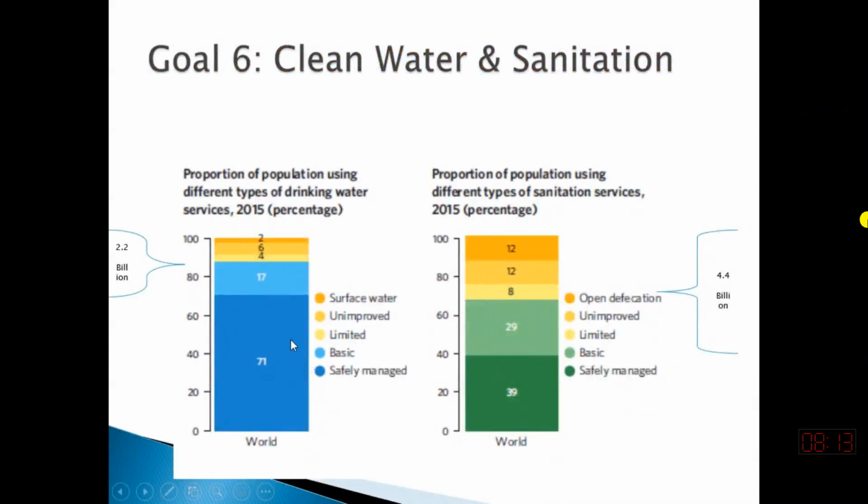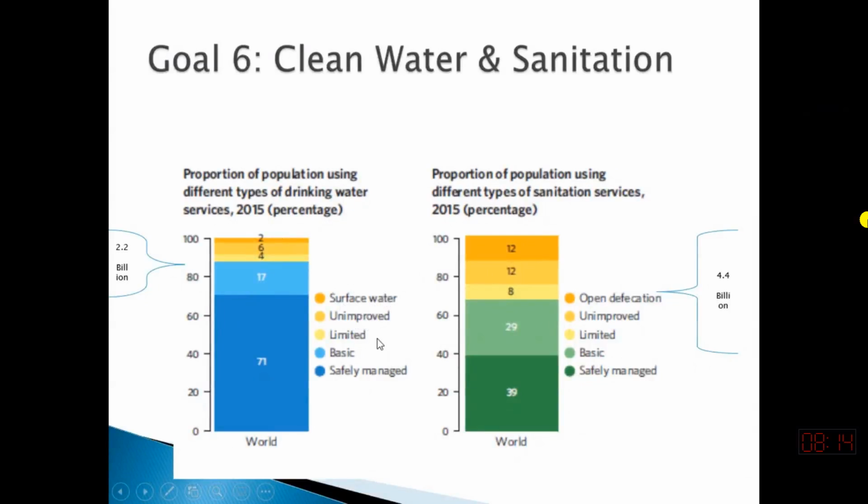In 2015 this was the condition: 71% of the population of the world had access to safely managed drinking water, जबकि कुछ percentage ऐसी थी which were only relying on surface water, यानी ये ponds हैं या rivers हैं, उनसे directly water access कर रहे थे, पी रहे थे। 2% of them were relying on surface water resources. पाकिस्तान में भी बहुत सारे areas में अभी भी surface water पे लोग rely कर रहे हैं। चोलिस्तान हो गया, थर हो गया, तो वहाँ पे ponds होते हैं और